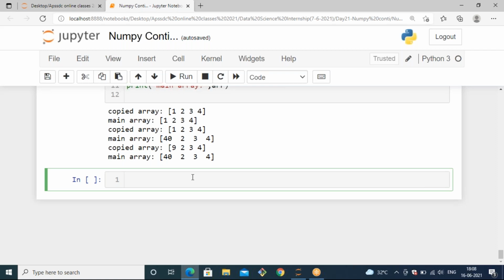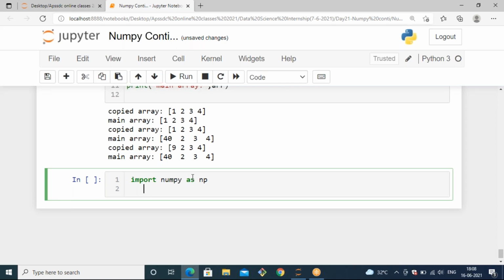So for that, let's take a new array with the variable n1. Here also let's take import numpy as np. To create the array, I'm taking n1 as my variable, np.array of, and here I'm taking some new values like 1, 2.